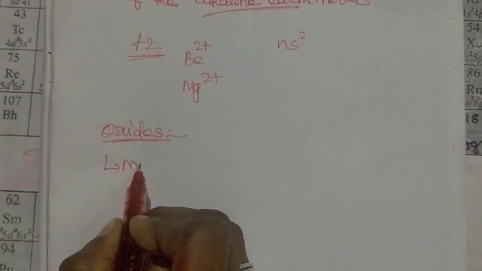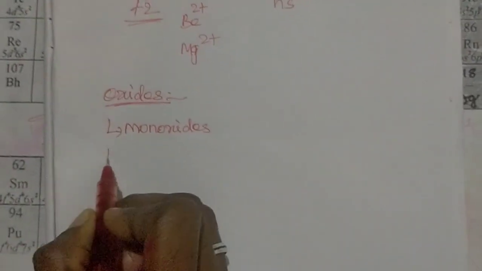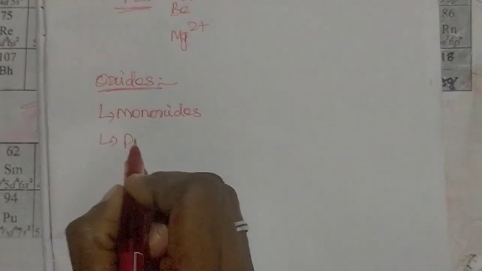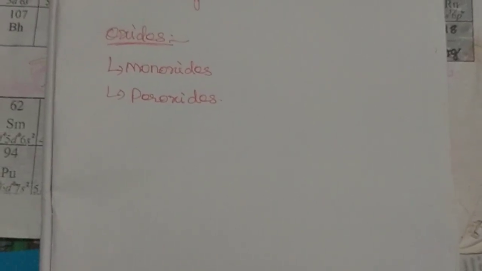First type monoxides and second type peroxides. Generally, monoxides are prepared by heating these metals in the presence of oxygen. So they form BeO and MgO, then BaO. Likewise, they can form the monoxide.